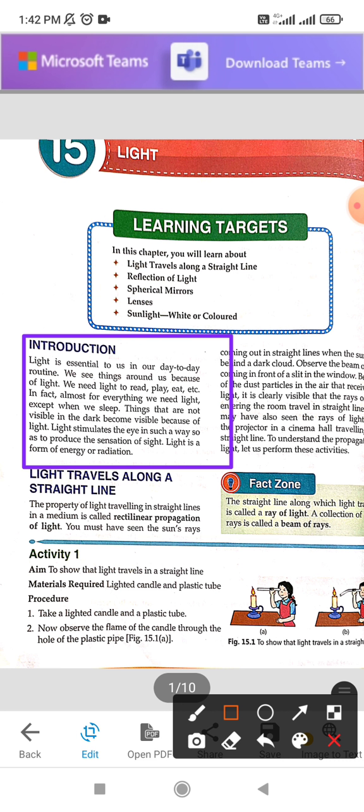And the things which are not visible in the dark room become visible because light stimulates the eye. मतलब light जो है it affects the eye in such a way that the eye gets the sensation of the light, and light is a form of energy. Now the second thing, we are going to study that light travels in a straight line.